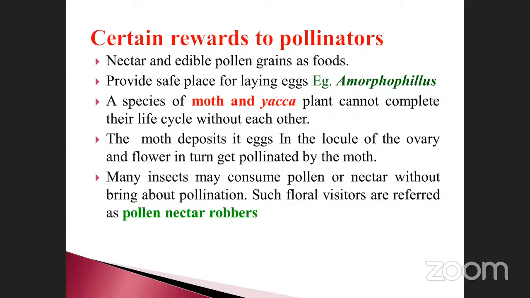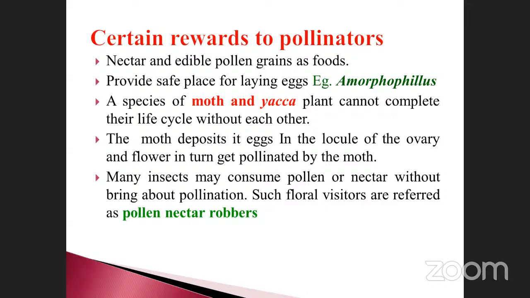Likewise, the moth and yucca plant cannot complete their life cycles without each other. The moth deposits its eggs in the locules of the ovary, and the flower in turn gets pollinated by the moth. That moth is very, very essential, and the yucca flower is also very essential.